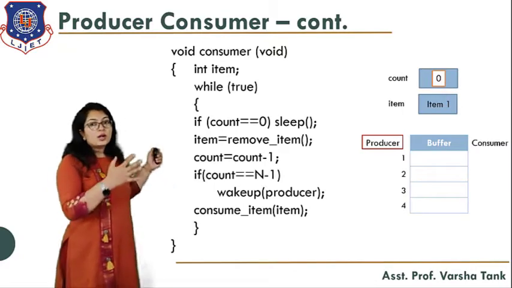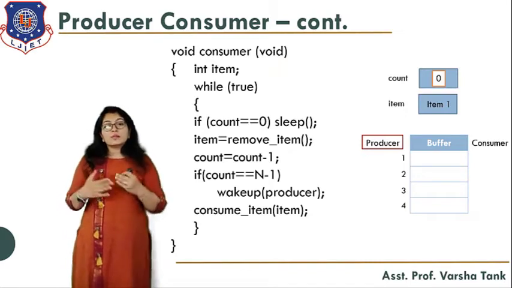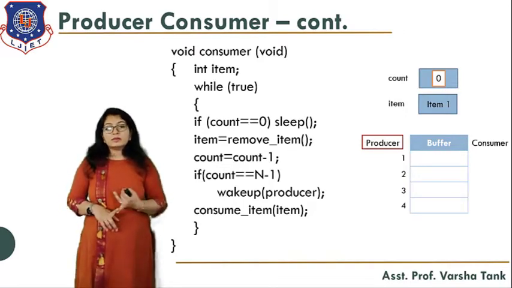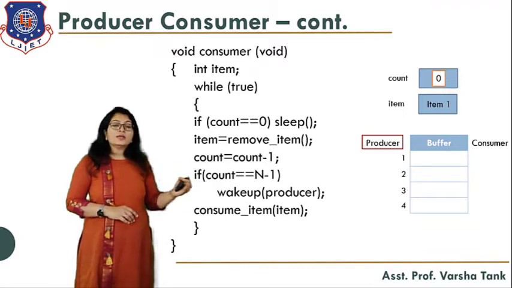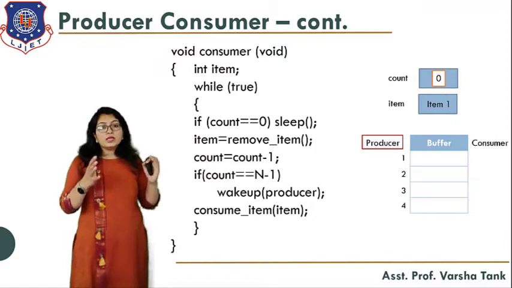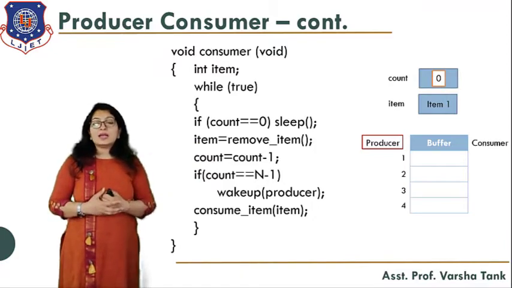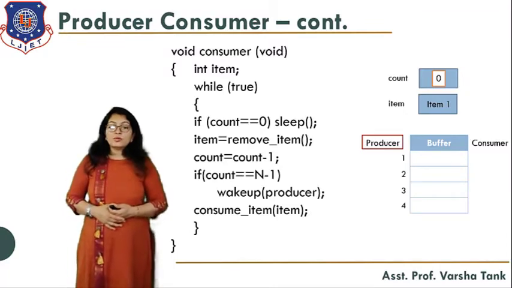Okay, so this is what a producer consumer algorithm is. What will happen? First, the producer will produce the item. When count becomes 1, it will send the wake up call to the consumer that you can consume the item. And in the same way, if the count is n minus 1, the consumer will send the wake up call to the producer to produce the item.